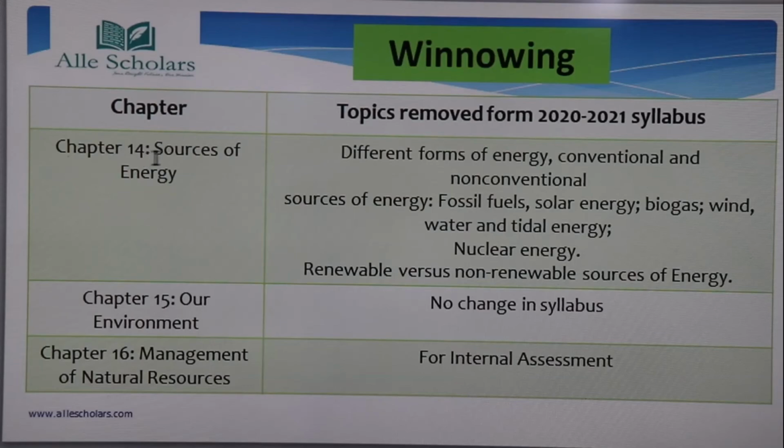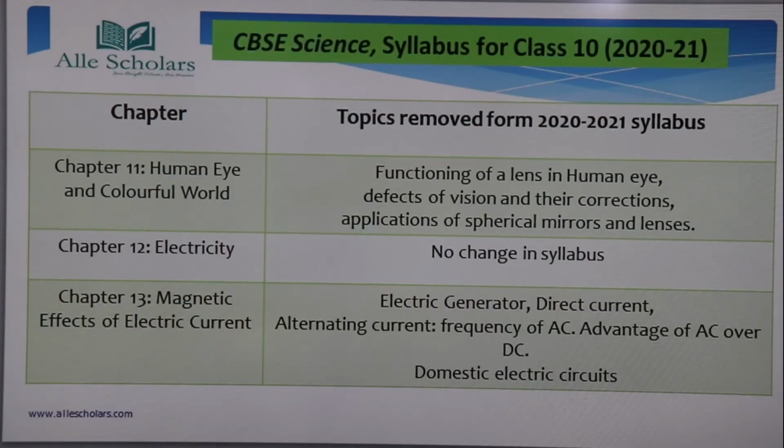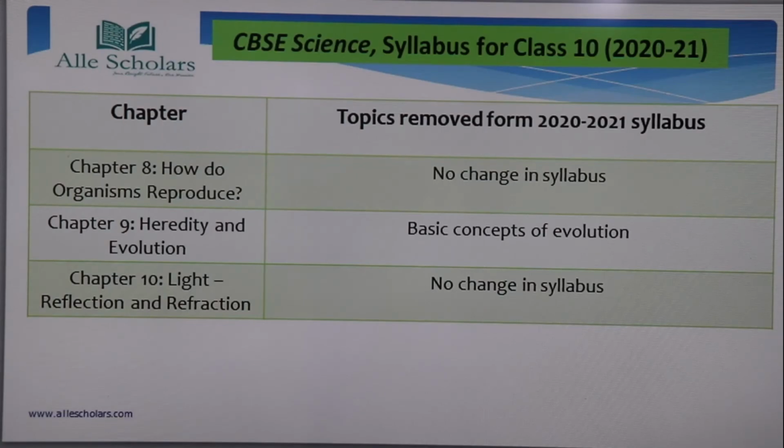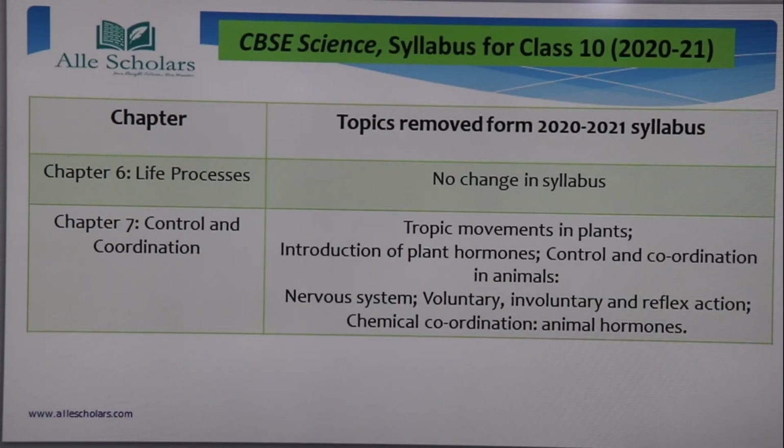Just note down the topics from chapter 14, sources of energy. Different forms of energy, conventional and non-conventional, sources of energy, fossil fuel, solar energy, biogas, wind, water, tidal energy, nuclear energy, renewable versus non-renewable sources of energy. Okay, and chapter 16 has gone for internal assessment. So this was a discussion about the topics that have been removed. Okay. So I think you must have seen clearly all those topics that have been removed.